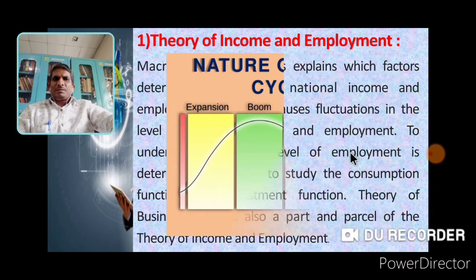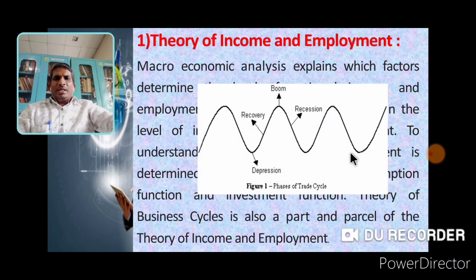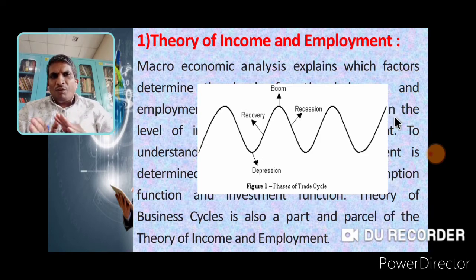You see another picture. The trade cycle circulates in ups and downs. Here expansion, here boom period, then again recession, depression, again recovery, boom, recession, depression, again recovery, boom, recession, depression, again recovery. These are the 4 stages of trade cycles or business cycles.